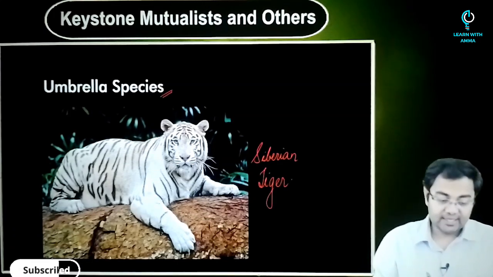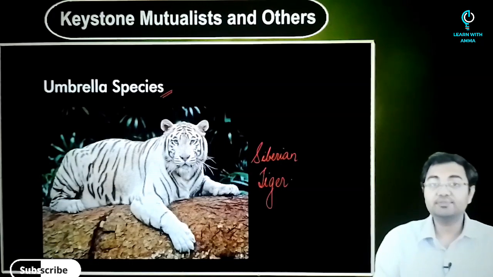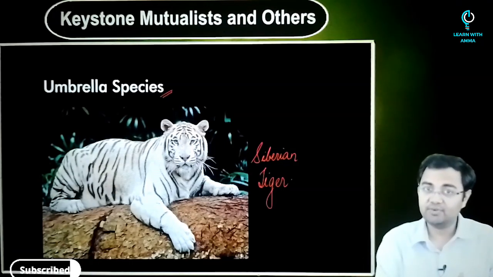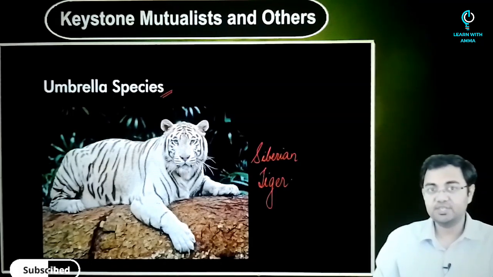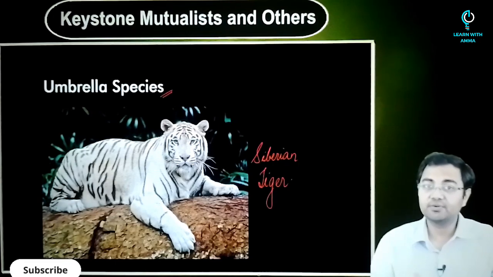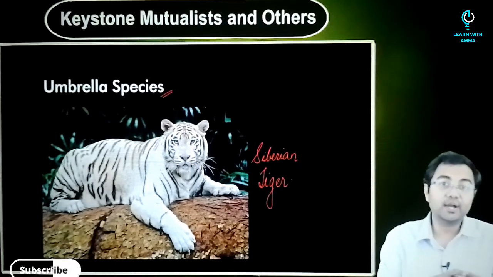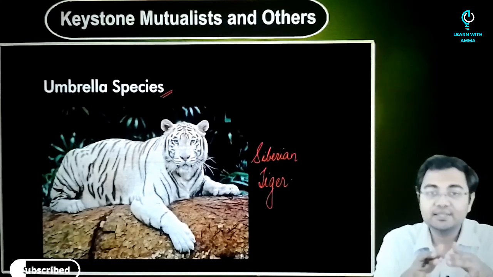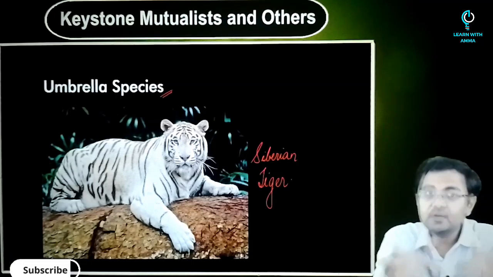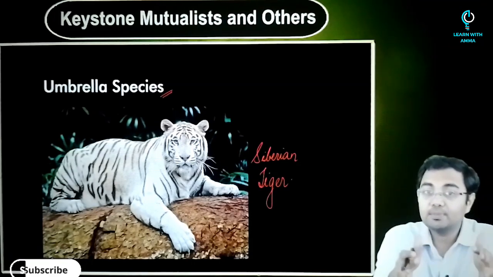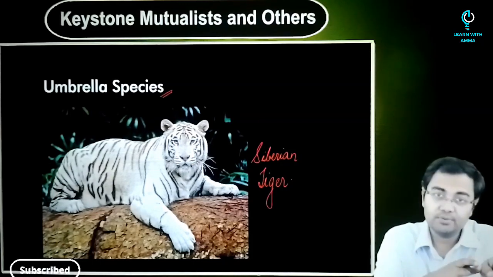Apart from that, why they are called umbrella species, the most important reason is that because of them there will be many other species that will be protected. Normally, to an umbrella species, a large area is assigned as a protected area, and because it will be provided as a protected area for them, they will not only protect and conserve themselves, but a large number of animals and plants which are going to survive in the same ecosystem will also benefit from this.